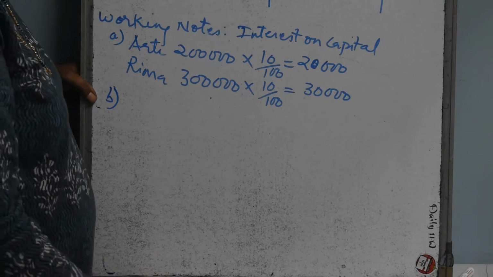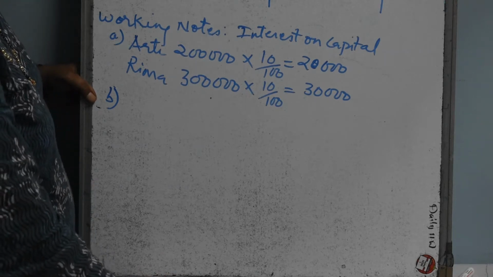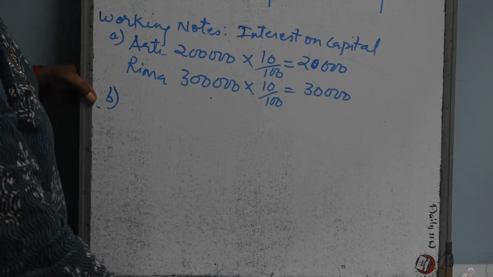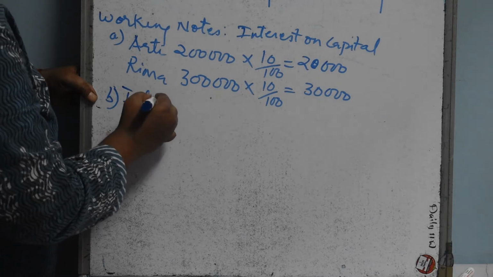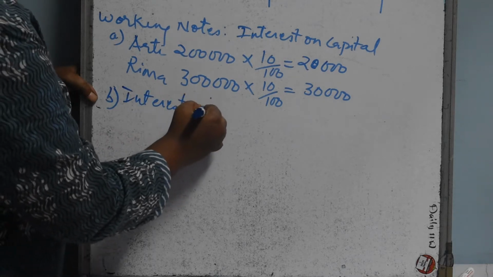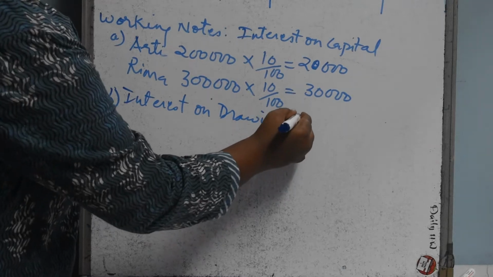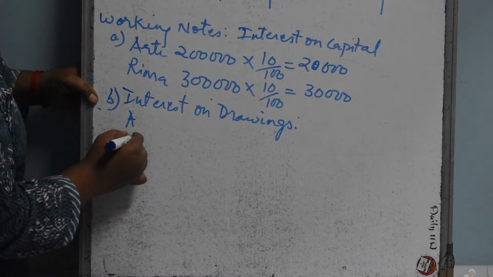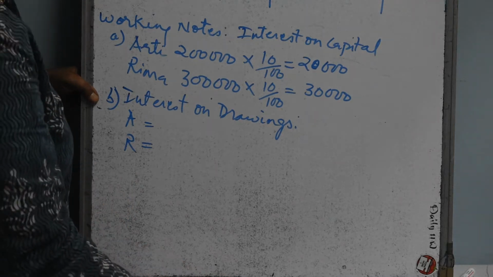Drawings amount is given and with the percentage 5% per annum. So we have to calculate it for 6 months. So interest on drawings, I'll write A and R. Aarti had withdrawn how much?